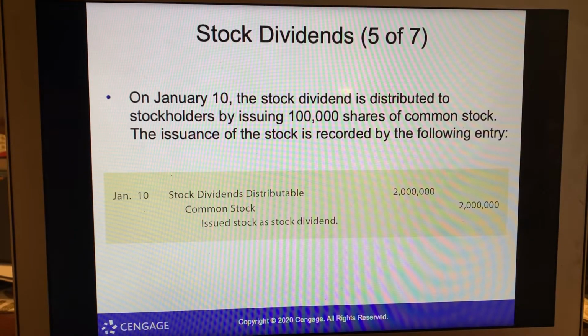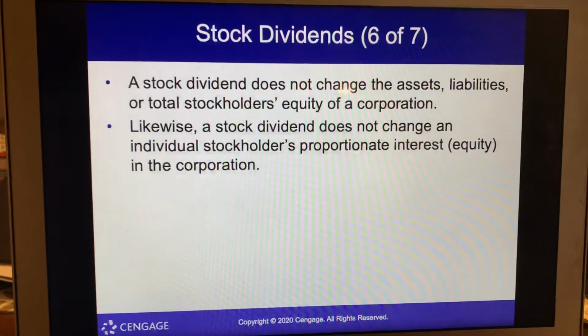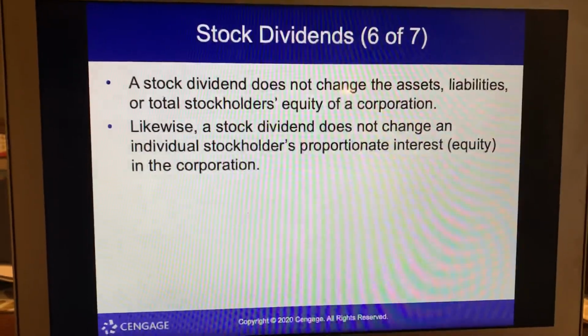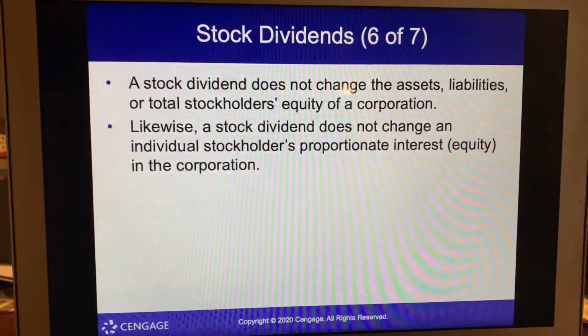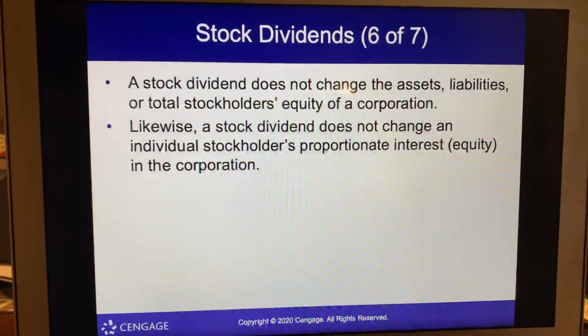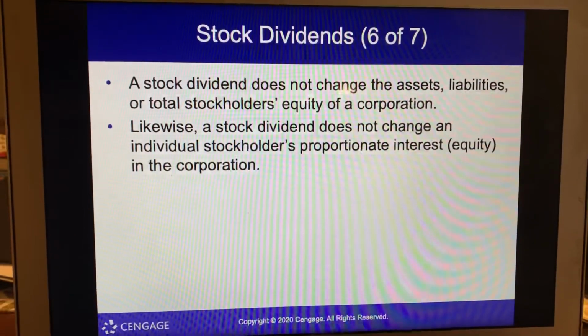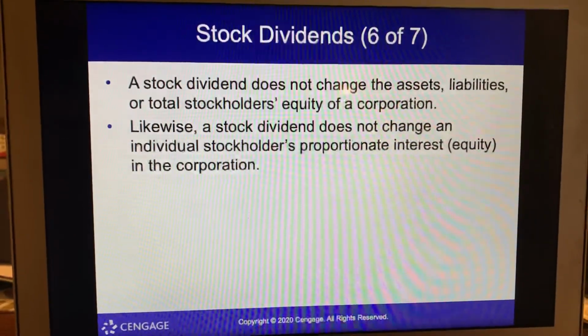Stock dividends distributable, $2 million, common stock, $2 million, and that's on those 100,000 shares. A stock dividend does not change the assets, liabilities, or total stockholders' equity of a corporation. Likewise, a stock dividend does not change an individual stockholder's proportionate interest equity in the corporation.